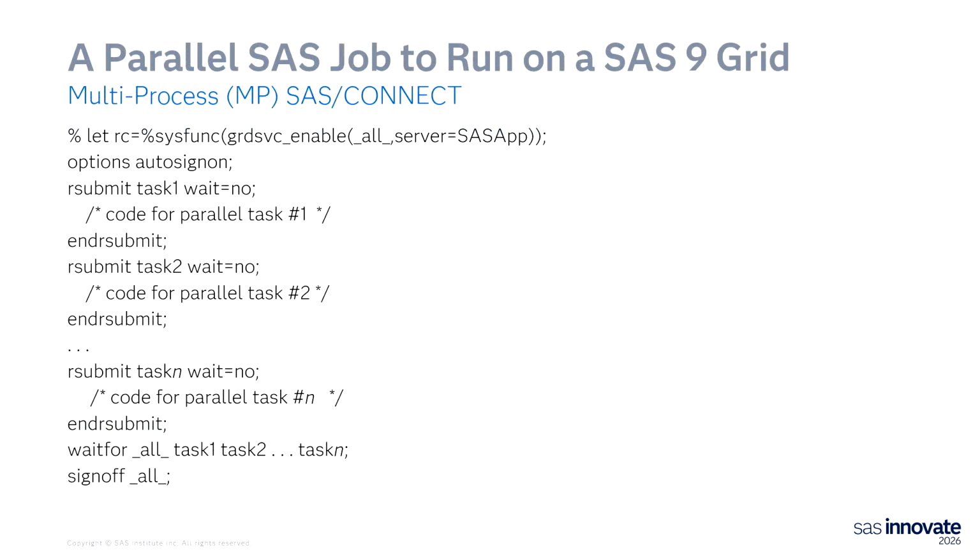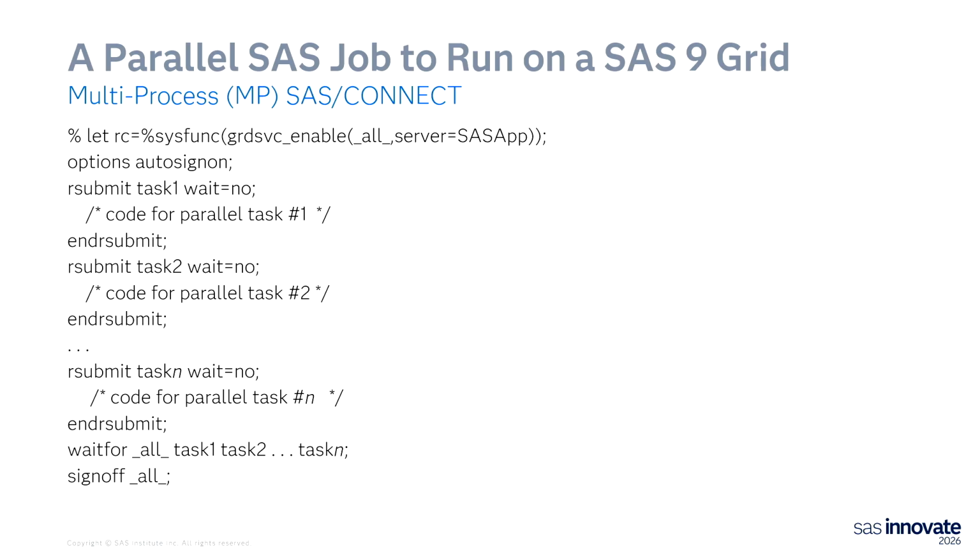This is an example of a parallel job. I have the grid service enable at the top, and this is just saying I want all of my tasks to run on the grid using the SAS app server specification. This is SAS 9, of course. I used an auto sign-on option just to minimize the amount of code I needed to have on this slide. And what that means is when I hit an rsubmit, if I don't have a session called task 1, Connect automatically creates one for me.